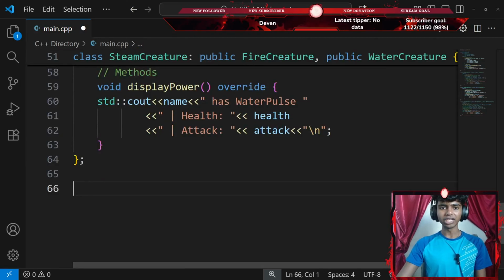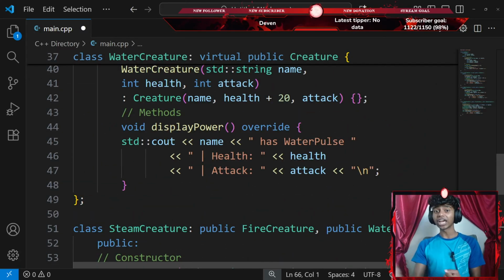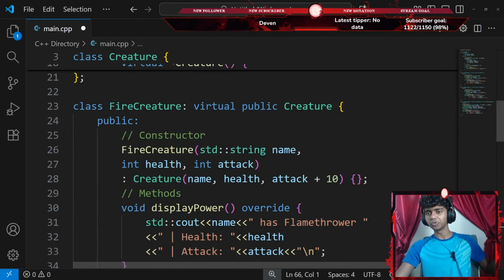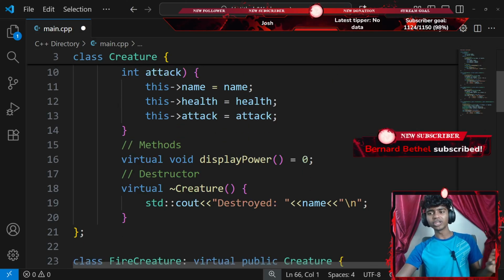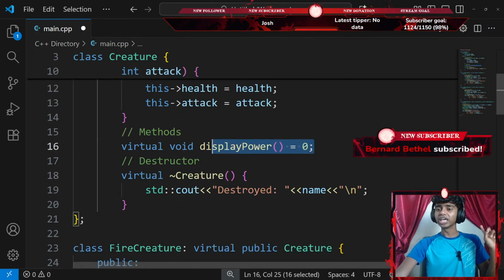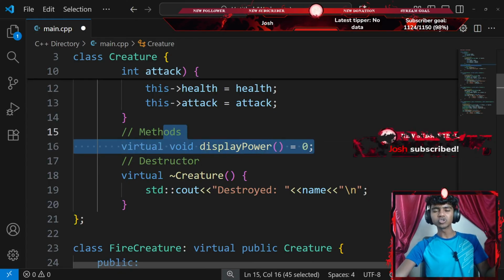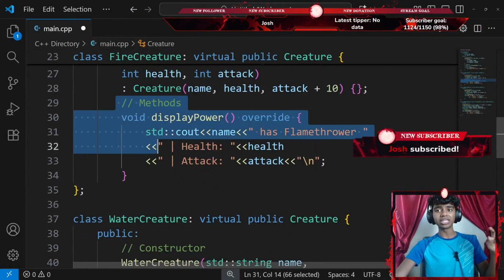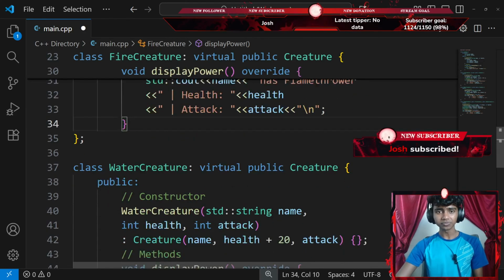If you don't define a method in the child class which is present in both parent classes, which one gets called? If I don't define a method in the child class and I do explicitly call that method in the main function, the method from the parent class is going to be called, unless I have a pure virtual method that is equal to 0. This gives us an error because when we add a pure virtual method, we are forced to override the method inside of the classes that inherit from my base class. If that made any sense, guys.